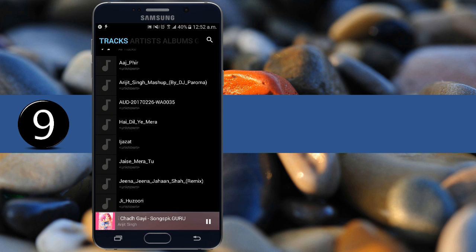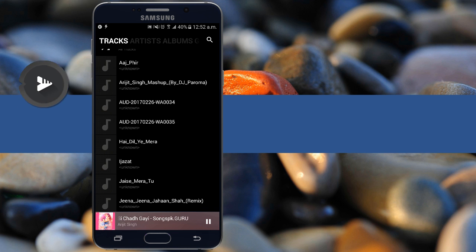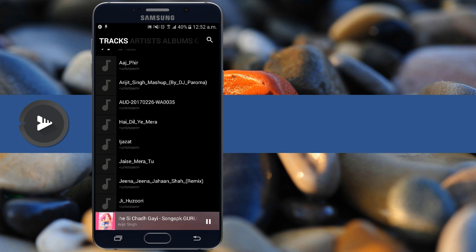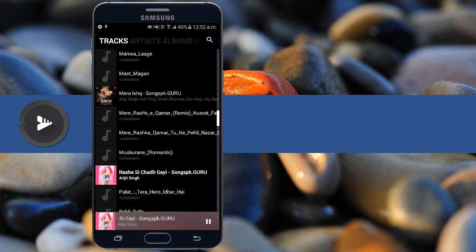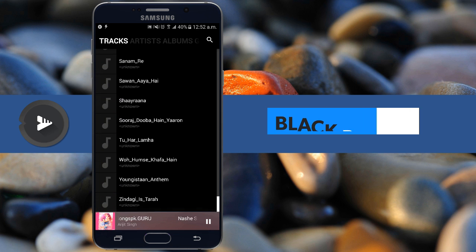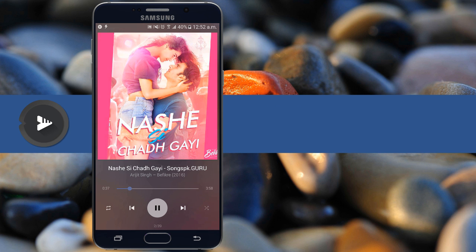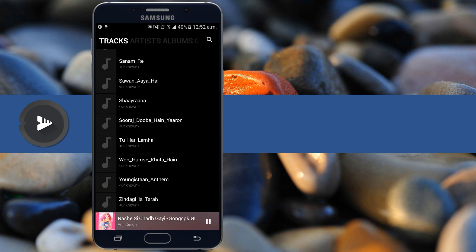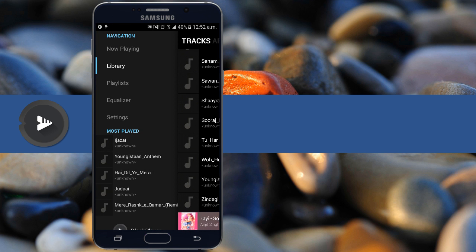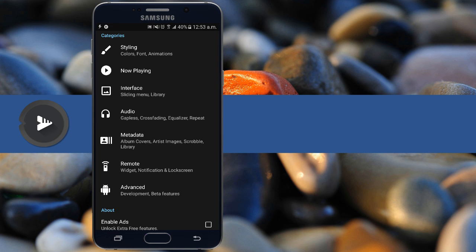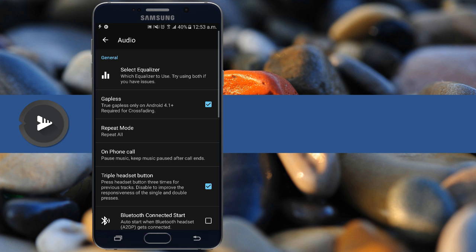A good music player app is an absolute must-have. And while Google Play Music is a decent music player app, I am not really a fan of it. When it comes to local music playback, I recommend you try out Black Player. The popular music player features a gorgeous minimal UI with a tabbed layout that can even be customized to media usage, along with support for standard audio formats. The music player supports gapless playback and a sleep timer.